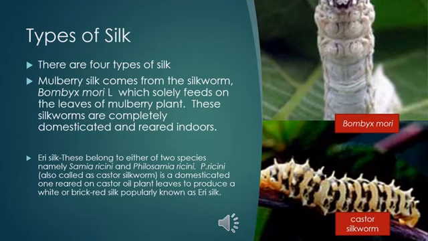They are domesticated and they feed on castor oil plant leaves to produce a white or brick colored red silk, which is popularly known as Eri silk. So the first one is mulberry silk, the second one is Eri silk.